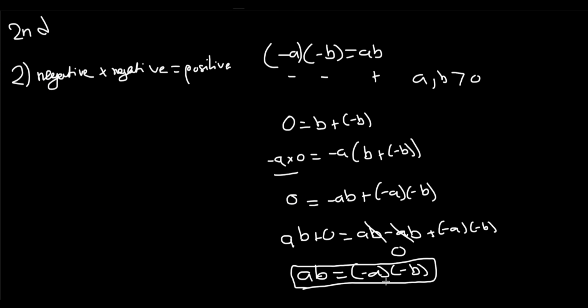And since a and b are greater than 0 and ab is greater than 0, that means negative a times negative b equals positive ab.